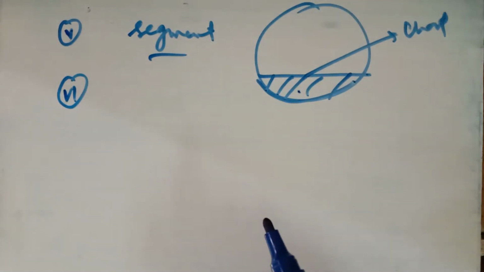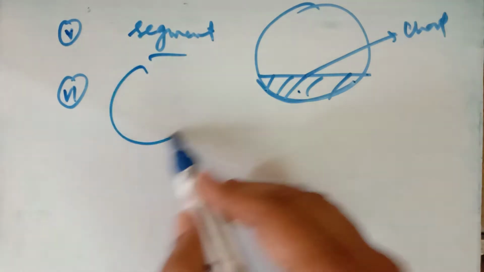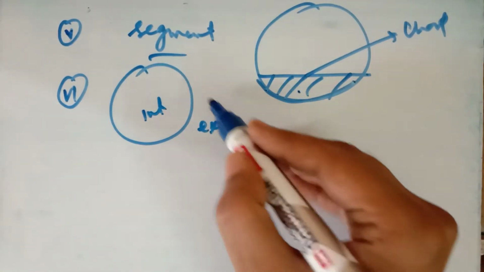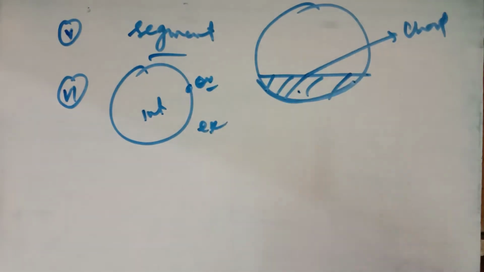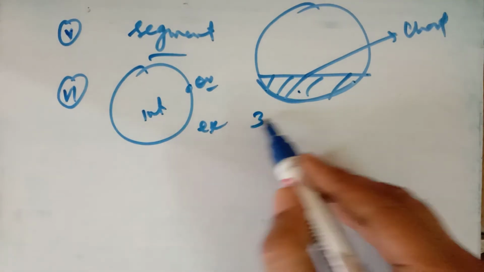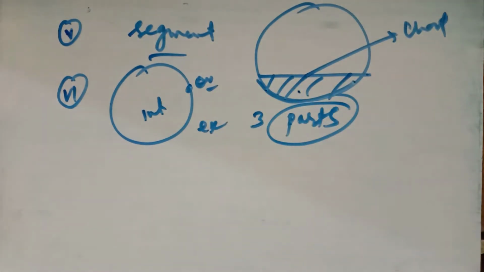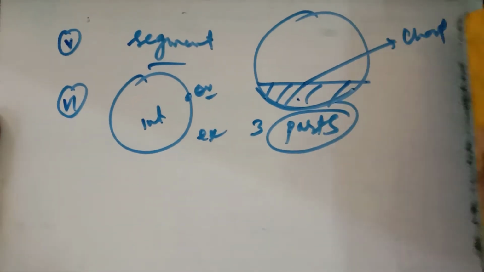Now in the sixth part: a circle divides the plane on which it lies into how many parts? A circle divides the plane into three parts: interior, exterior, and on the circle. So a circle divides the plane on which it lies into three parts, in the sixth part of this question number 1. So this is Exercise 10.1 of your NCERT book.